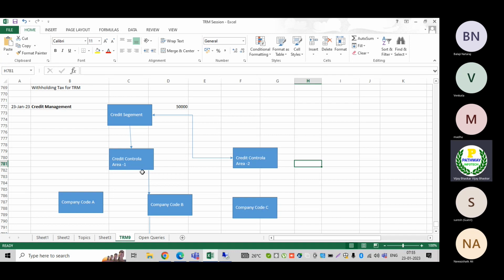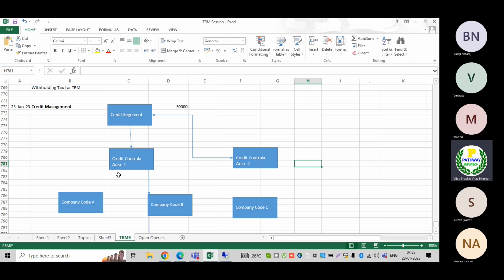Okay. Now let us assume you have Indian company codes, multiple company codes in India. First we'll talk about the credit control area, then we'll go to the credit segment, Venkat. Let us assume you have two company codes, one in India and one in the US.